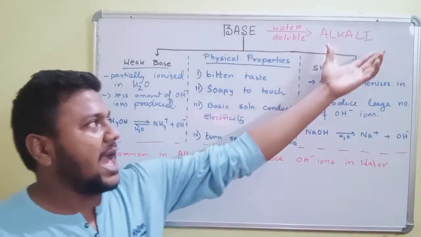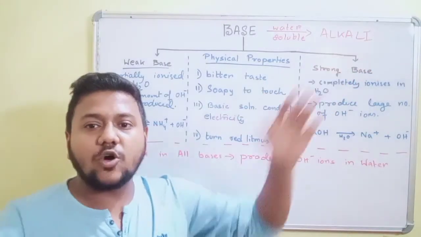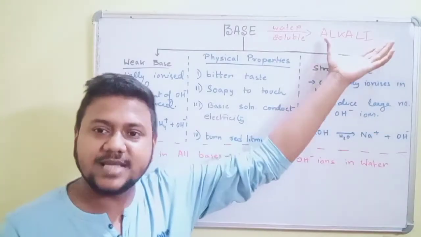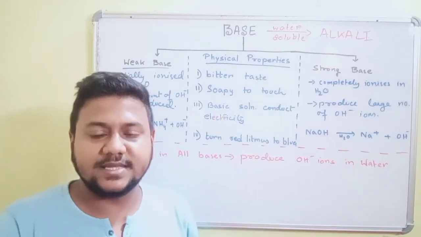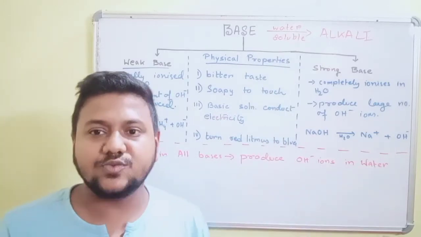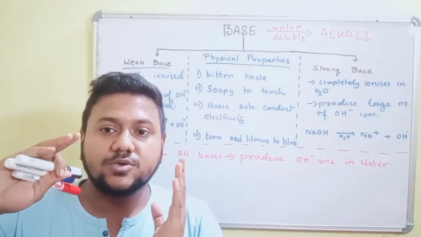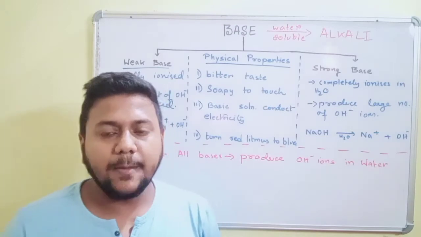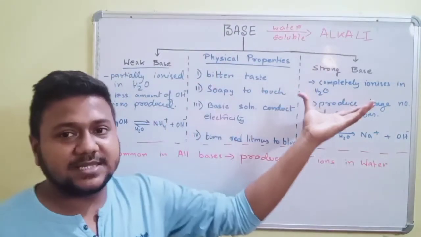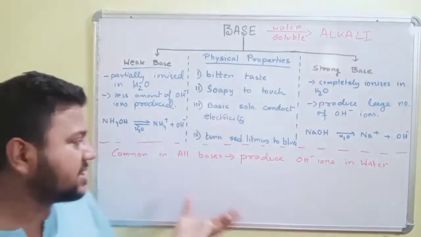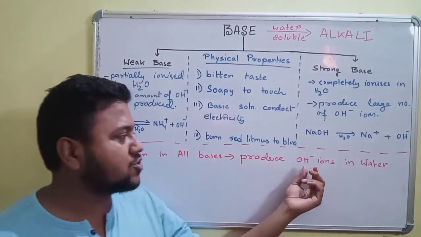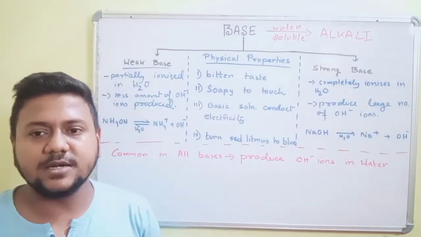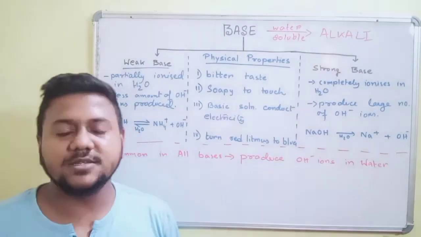So all the bases we will be using in this chapter are actually alkalis. Okay, now alkalis are just a part of a whole entity of bases. So we say that all alkalis are bases, but all bases are not alkalis, as the bases that are not soluble in water cannot be termed as alkali. Now, what do all bases have in common? The common thing in all bases is that they produce OH minus ions in water. When a base is dissociated in water, they produce OH minus ions.